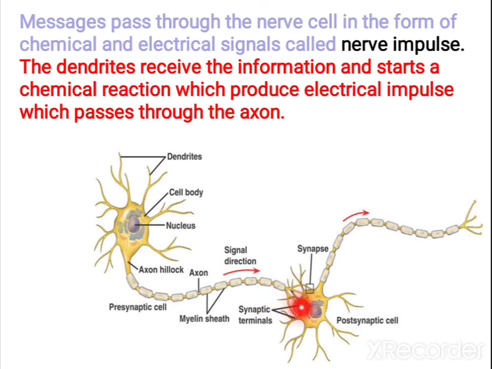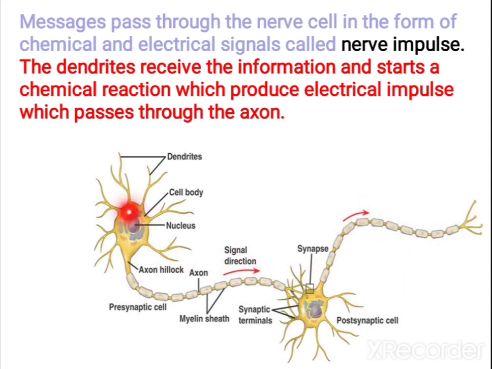When a little bit of distance is there between these two neurons, then they will send the signal by means of chemicals. So through the axon only electrical signal can be there. In the place of synapse, there can be electrical signal or chemical signals. Like that, the nerve impulse can be passed.